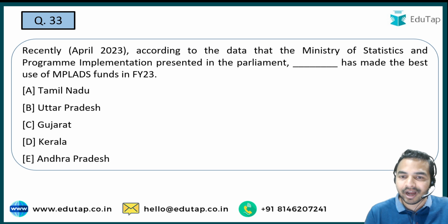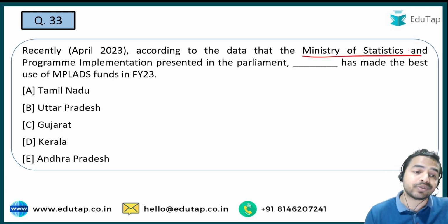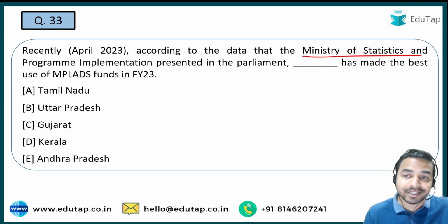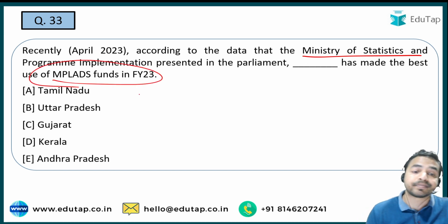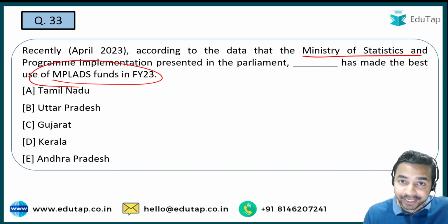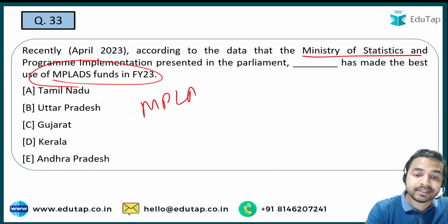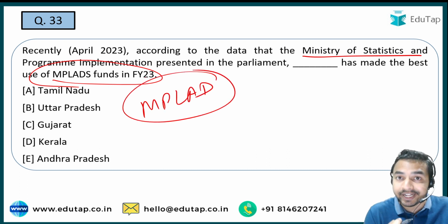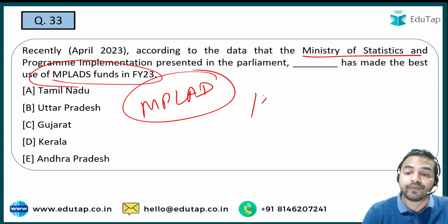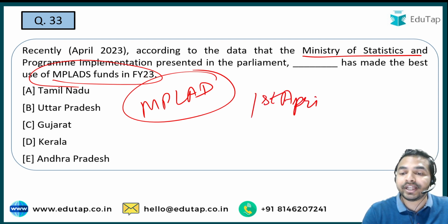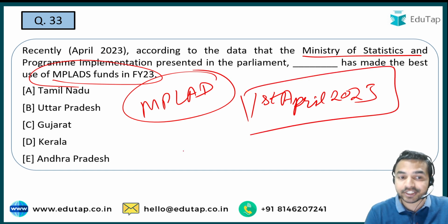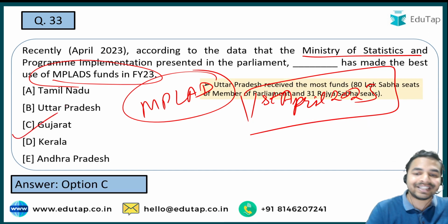According to the data that the MoSPI, that is the Ministry of Statistics and Programme Implementation, presented in Parliament, you are required to tell me the name of the state which has made the best use of MPLAD funds in fiscal year 23. Let me tell you guys that recently the Government of India has launched revised guidelines of the MPLAD scheme, and these guidelines will be effective from 1st April 2023. Do not forget to read these guidelines. And the state which has topped, which has made the best use of these funds, was option C, that is Gujarat.